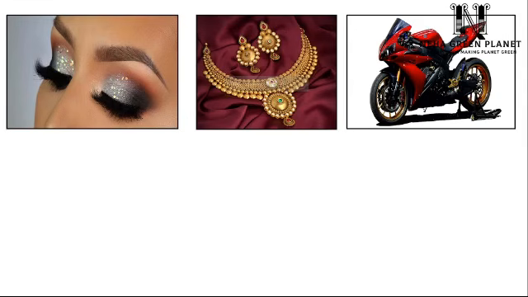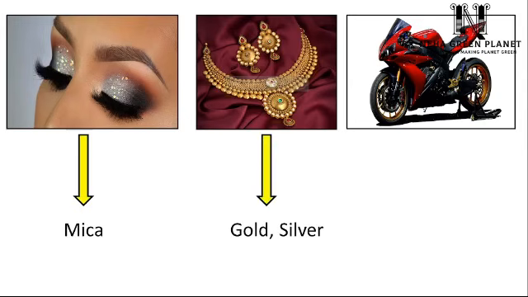For example, cosmetic products are manufactured by using heavy metals and mica. Jewelry is made out of elements like gold and silver, and in the same way a motorbike is made out of a mineral, that is iron. So, minerals are the key component of almost all the products that are being manufactured today.